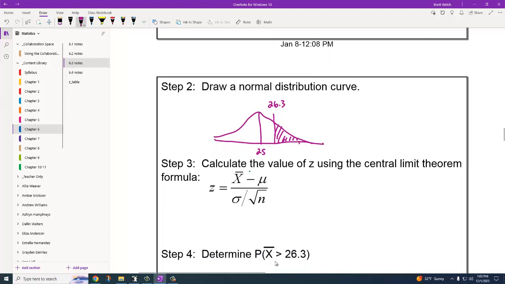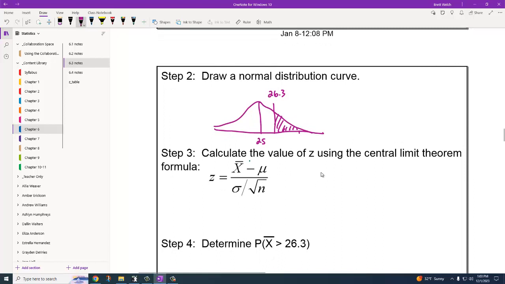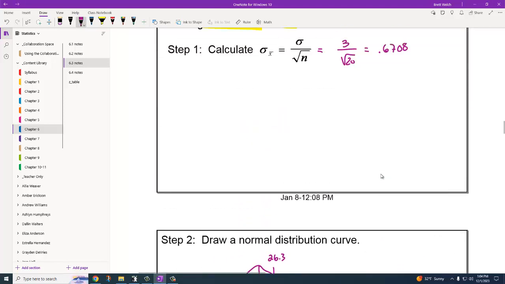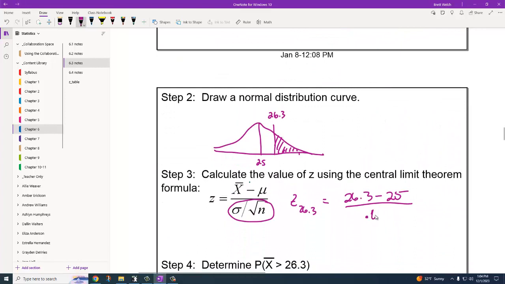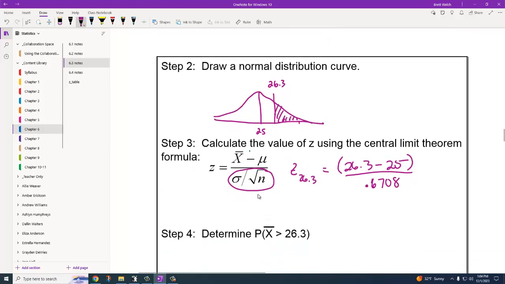To figure out the probability that X bar, the mean of my sample, is greater than 26.3, I need to find the z-score for 26.3. So to do that, I take the mean that I'm focused on, 26.3, minus the mean, the average, of 25, and I divide that by sigma over the square root of n. Now I could type that in now, but I already did this calculation. It was 0.6708. You're going to have to do the top and the bottom separately. Whether you pre-calculate the new standard deviation or not is up to you.